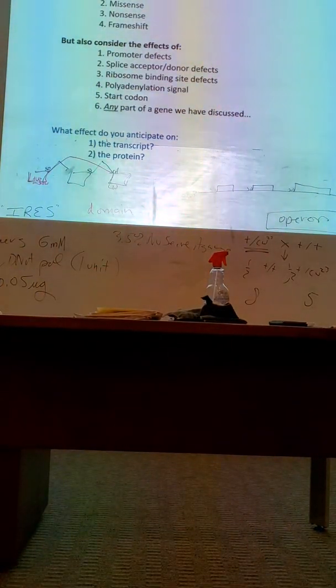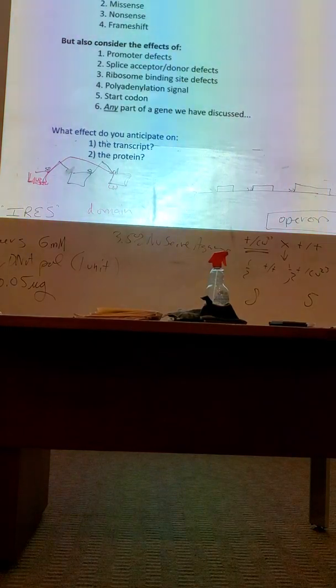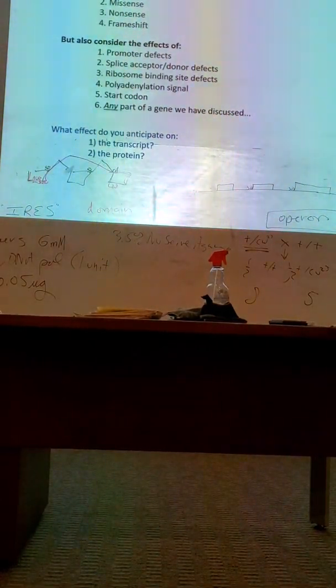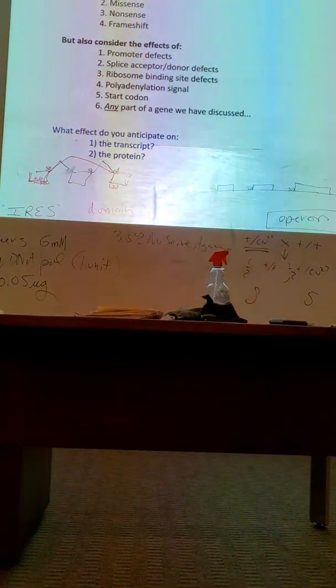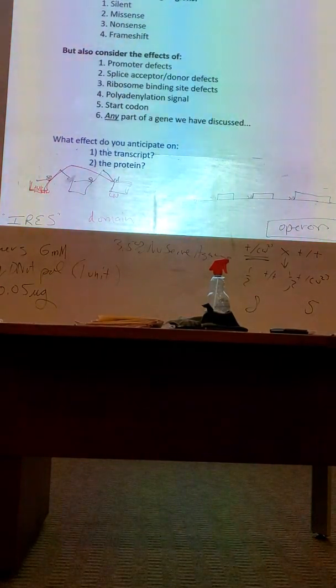So what's the effect of a defect that ruins a polyadenylation signal? My transcript will be too long. Does that have any effect at all on the protein? No, the protein's perfect. We jump on, we translate, we jump off. Poly A tail is way the heck down the street. I don't care if it's 2 miles down the street as opposed to 1 mile down the street. I translated my entire product.